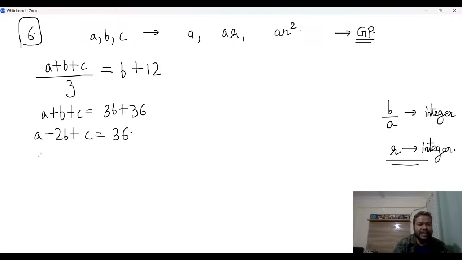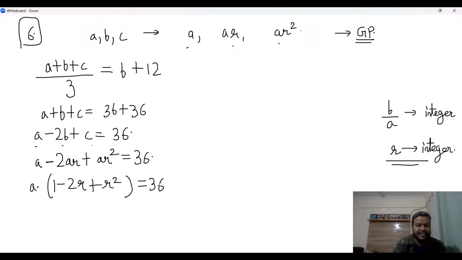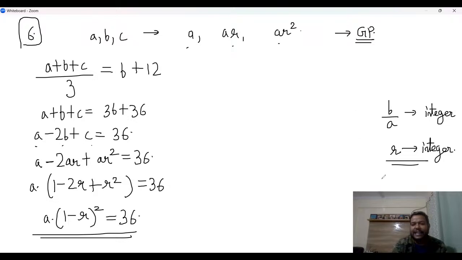And now instead of A, B, and C, I will write A, AR, and AR square. A minus 2AR plus AR square is equal to 36. So I'm getting A times (1 minus 2R plus R square) is equal to 36. This is A into (1 minus R) whole square is equal to 36. And now remember that A, B, C, and R are all integers, right? The question itself stated that A, B, C, and R are integers. So now it is very simple because I need to only look for integer values.